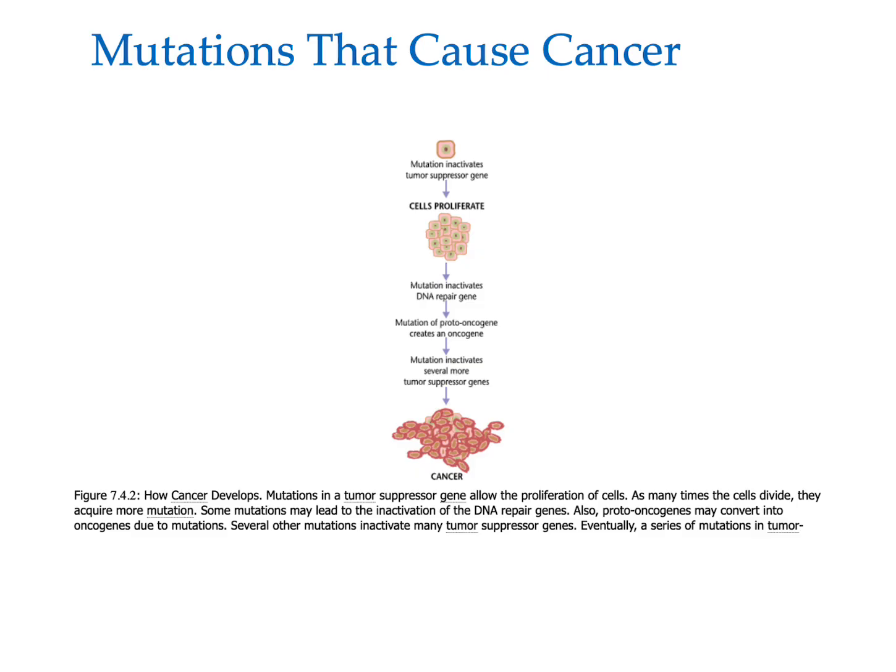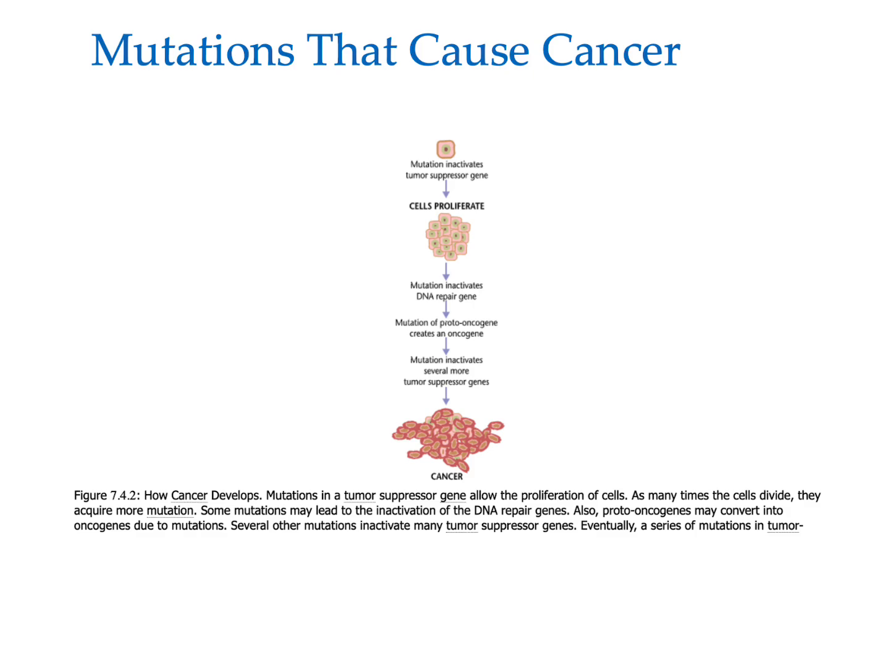Mutations that cause cancer. So what we have here is an example of what can happen. If a mutation inactivates a tumor suppressor gene, then the cell growth is not regulated down and cells proliferate.